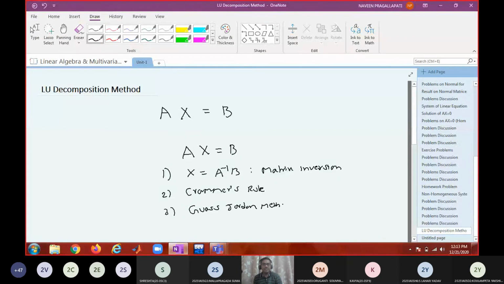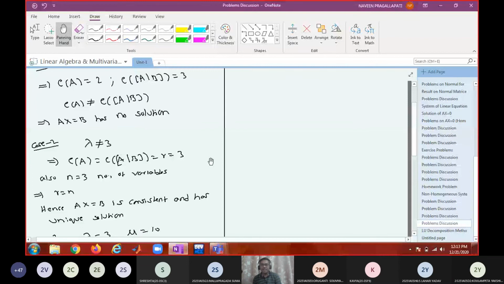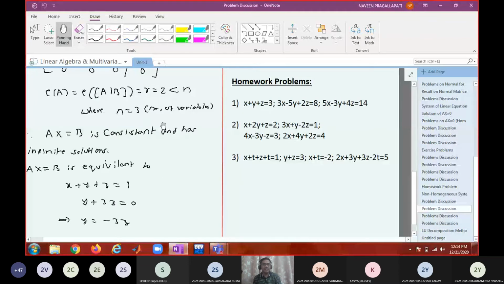Will these three methods work if A is not a square matrix? They will not work. But this method will work whether A is a square matrix or not. Do you agree?